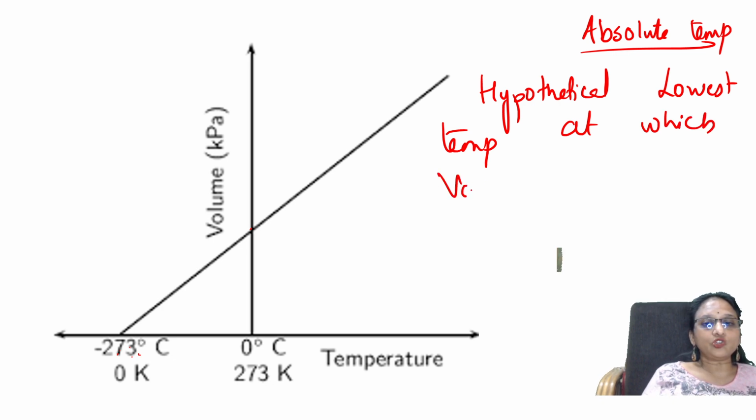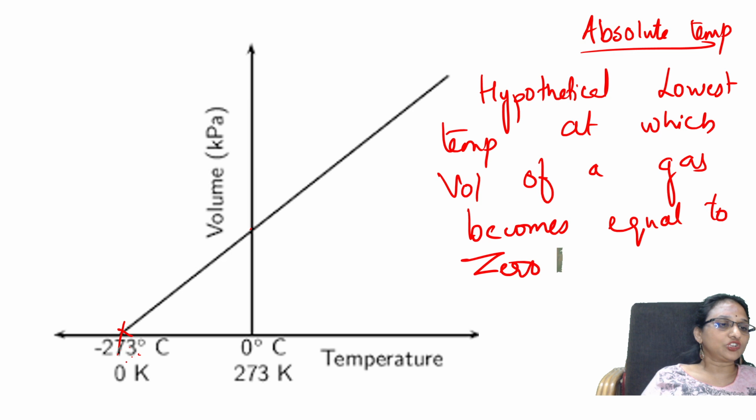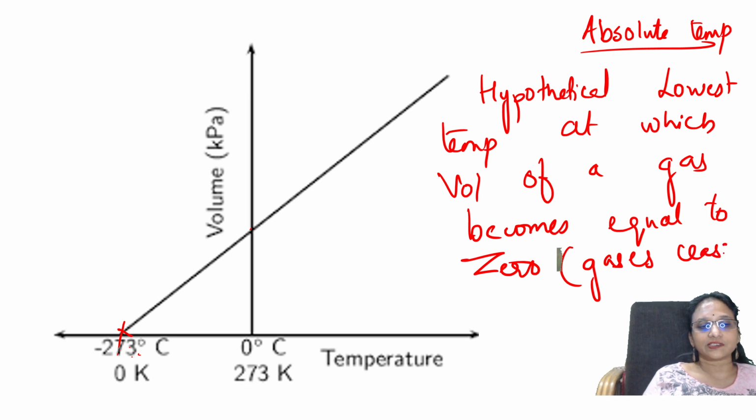At this particular point, the volume of a gas becomes equal to zero. Volume becomes zero means gases cease to exist, there is no existence of a gas. So here at this particular point, 0 Kelvin or minus 273 degrees, gases cease to exist. There is no volume of any gas. Got it? So how do I understand this?